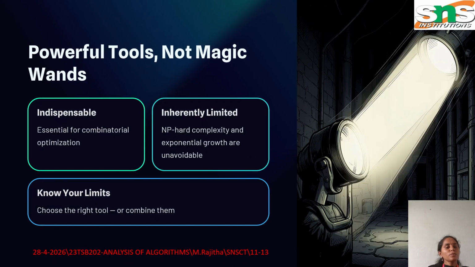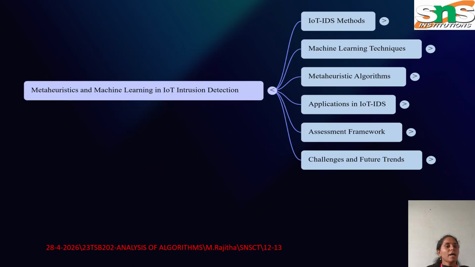To conclude, backtracking and branch and bound are extremely important and powerful algorithmic techniques. They help reduce unnecessary computation and solve many difficult problems. These are the mind map for